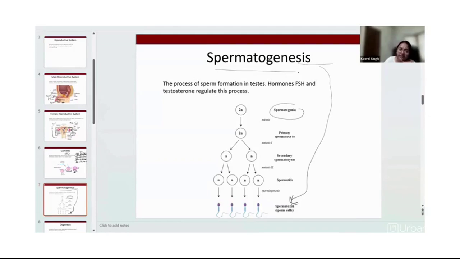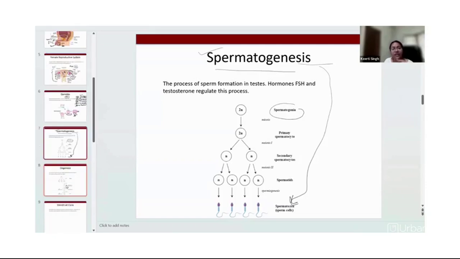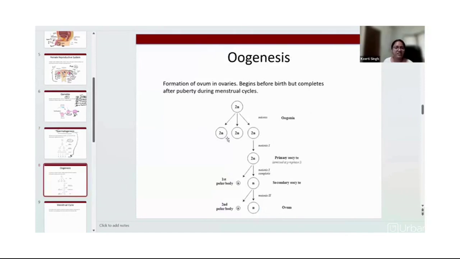So that next time when I discuss spermatogenesis, you must be aware that spermatogenesis takes place in human males. And of course, if gametogenesis or spermatogenesis is happening in the male, there must be another process going on in the female to form the female gamete. This is known as oogenesis.